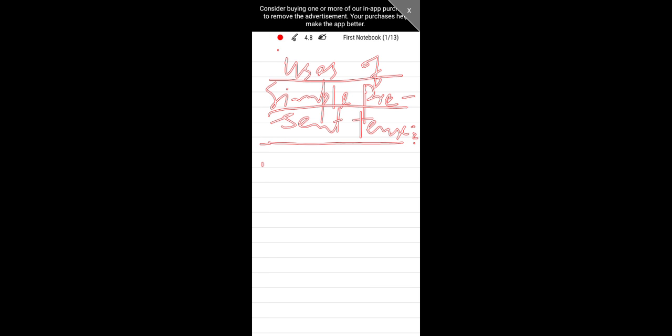And the first use of this simple present tense is we express habits and routines by the use of this tense. Habits and routines. You can always express habits and routines in simple present tense, the present simple tense. Example: whatever habit you have in your life, you will express that in simple present tense.